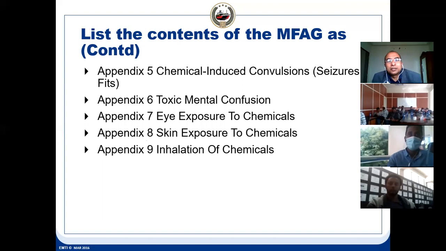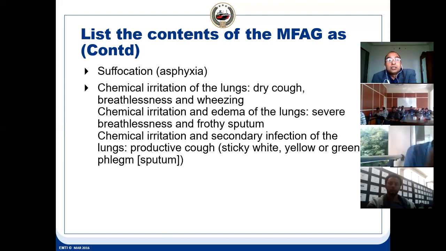Then toxic. These are the appendixes which are given in detail: eye contact, skin, inhalation of chemical, suffocation. Suffocation means asphyxia. It means less oxygen has gone into the body, and because of that a person has failed, and the brain also will stop working. That is another problem of asphyxia.